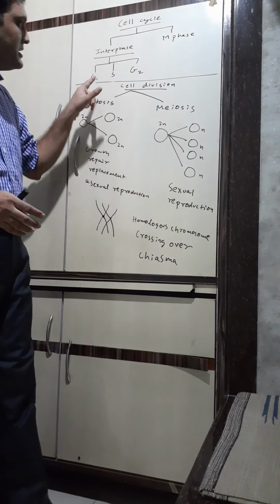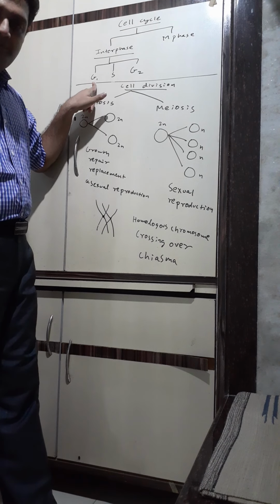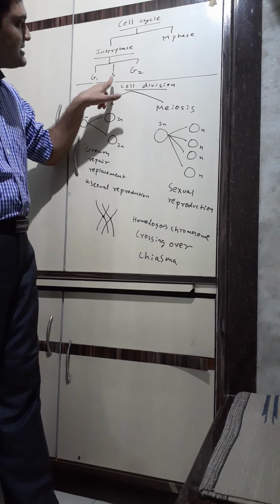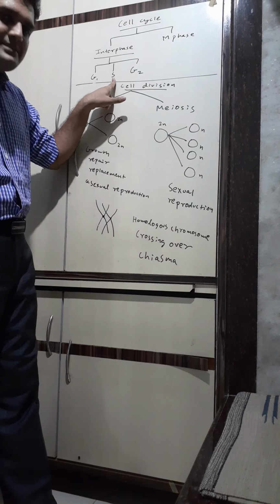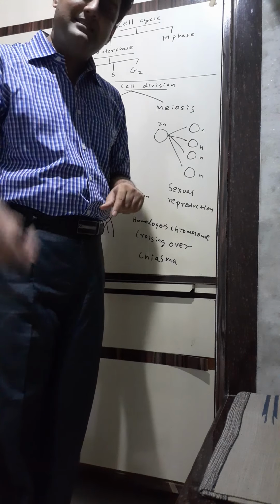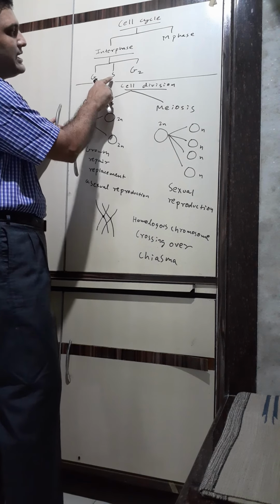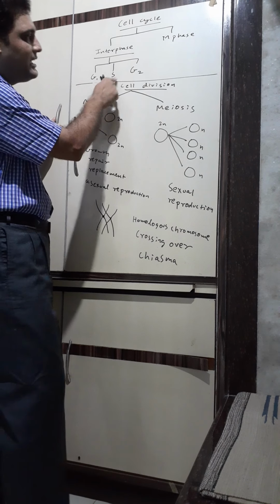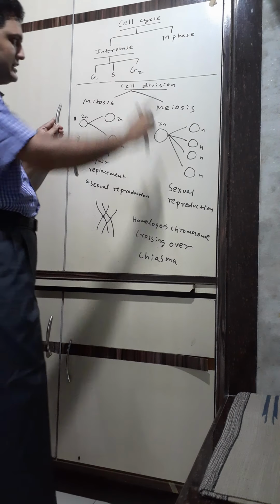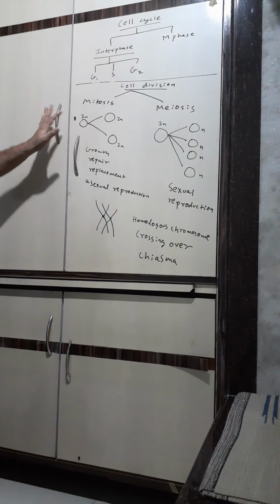So I'll repeat. G1, first growth phase, RNA and protein synthesis. S phase, synthesis phase, DNA, along with RNA and proteins. And G2 is second growth phase, RNA and proteins. Okay, S phase is DNA and G2 is RNA and proteins. S phase is very important because DNA is formed over here, remember.